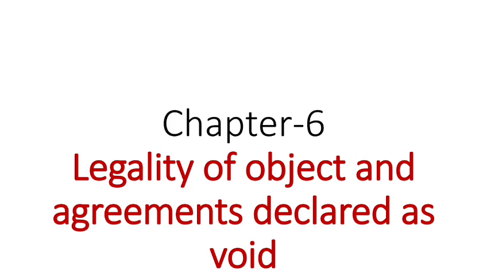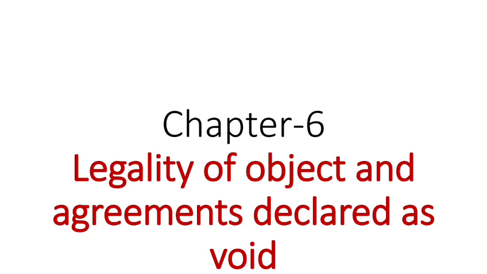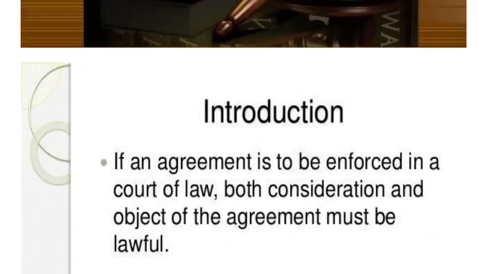when the purpose or the object of the agreement is unlawful. First of all, I would like to discuss that the purpose of the contract must be lawful. For making a valid contract, it is a must that the purpose of your contract must be lawful. But there are certain cases when the object of the agreement is unlawful, and that's why that agreement is void.